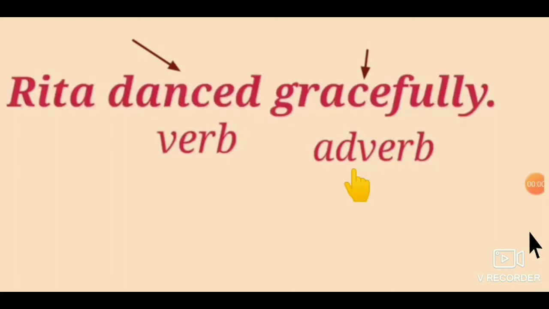See children, in this sentence, the verb is danced. What is the adverb here? Gracefully. How the action is going on, that tells us. That word is called an adverb. Here the adverb is gracefully. Rita danced, but how she danced? Gracefully. Gracefully is the adverb. Understood?